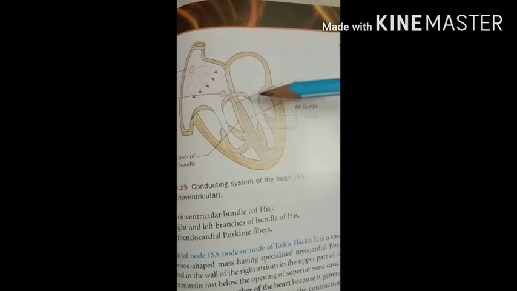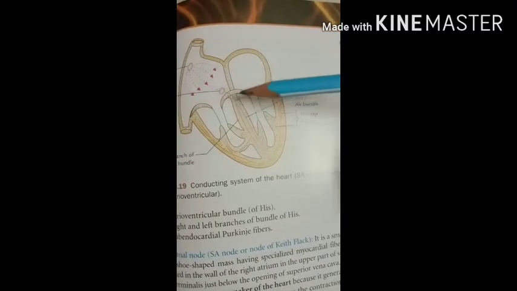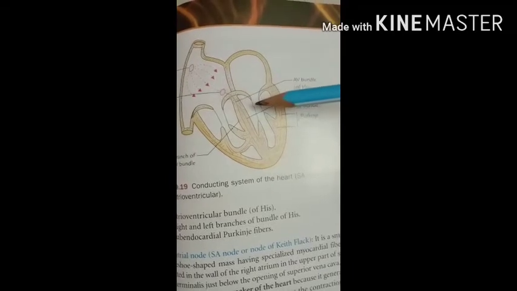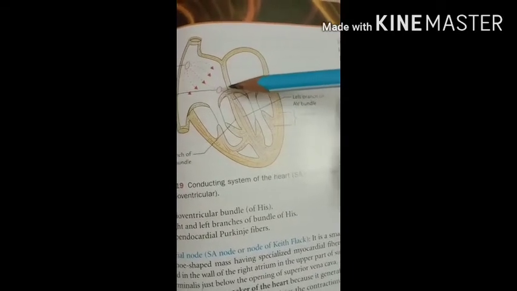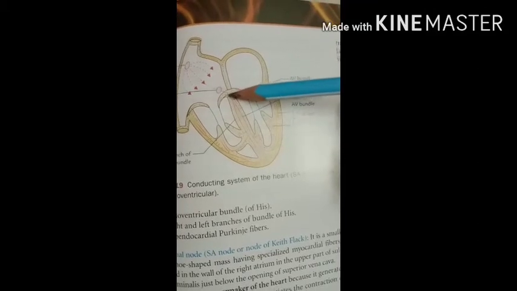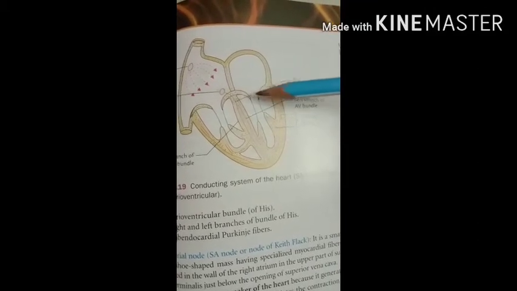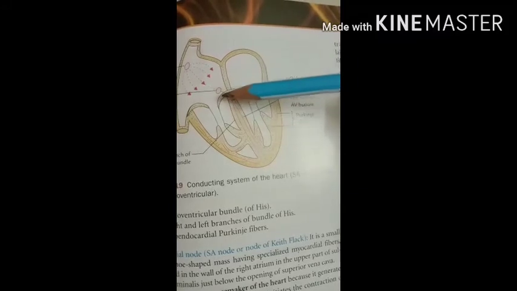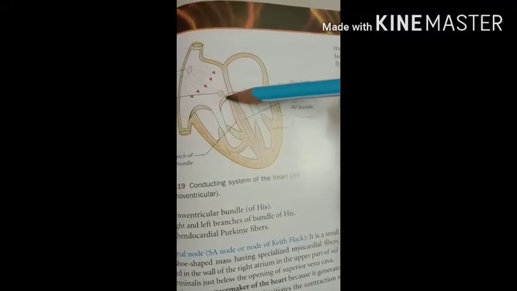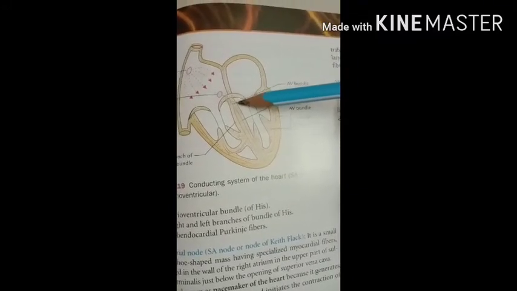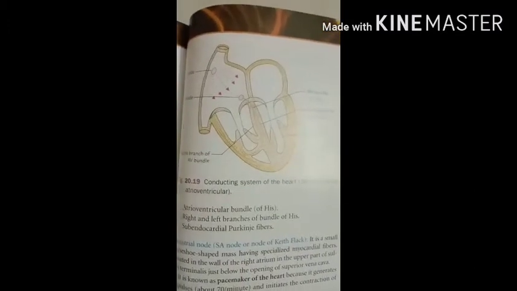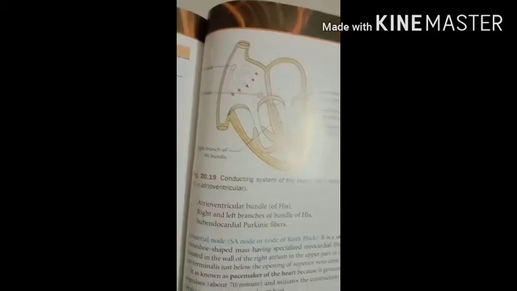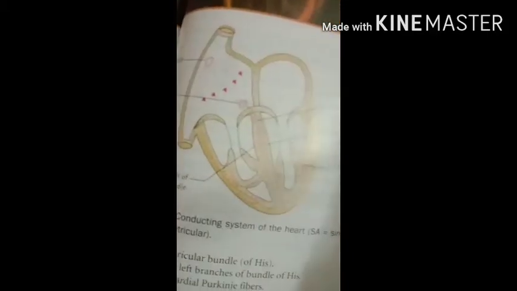It is the only muscular connection between the atrial and ventricular musculature, and it begins at the AV node, crosses the atrioventricular ring, and descends along the postero-inferior branches.